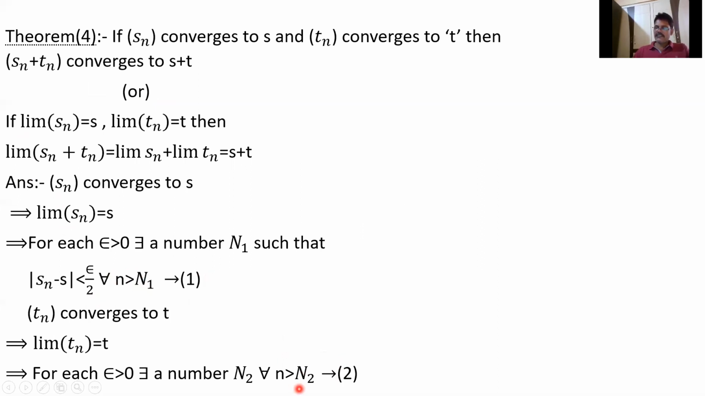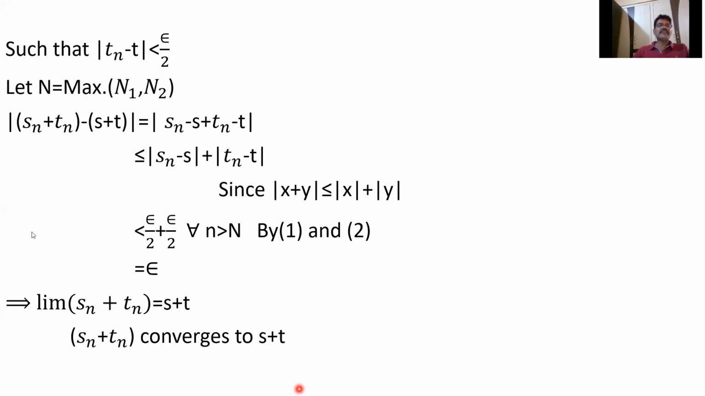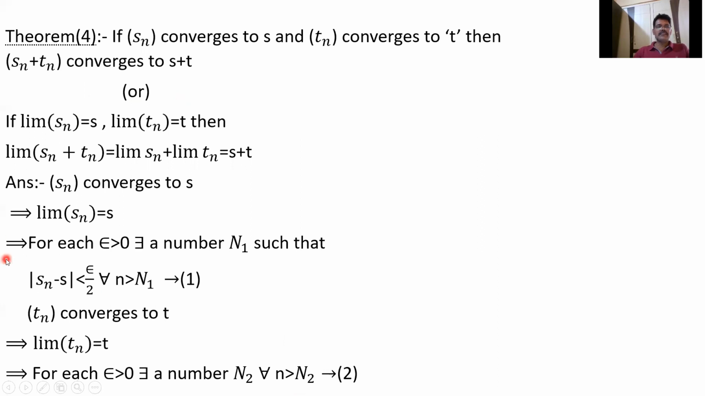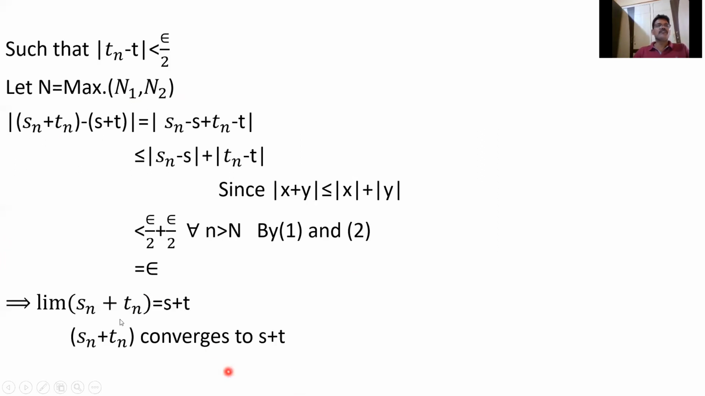So in that case, what will I take? N is the maximum of 4 and 6, that is 6. That means if you take the sixth term, these two inequalities are true, because the first is already true after the fourth term. If I take capital N equal to 6, after capital N equal to 6, 6 is always greater than 4, so it is also true. So these two inequalities are true for n equal to the maximum of n1 and n2.